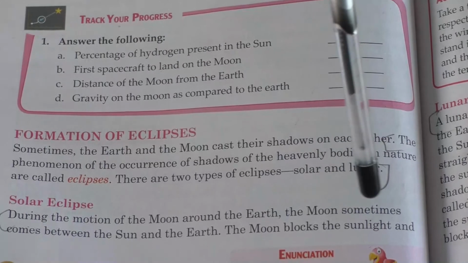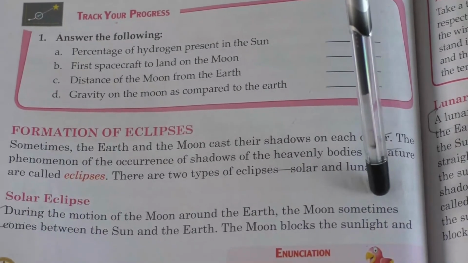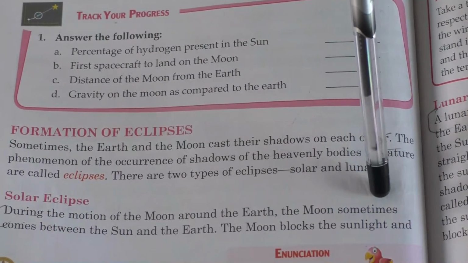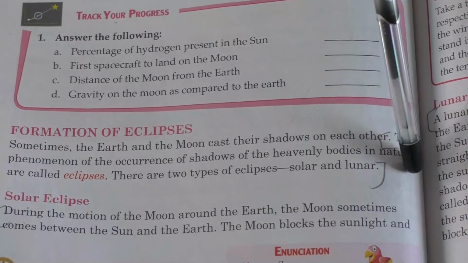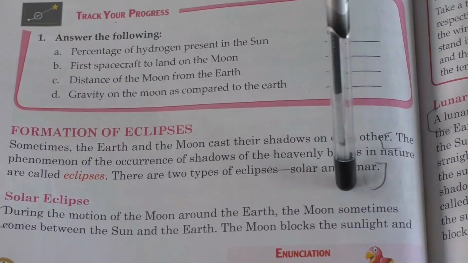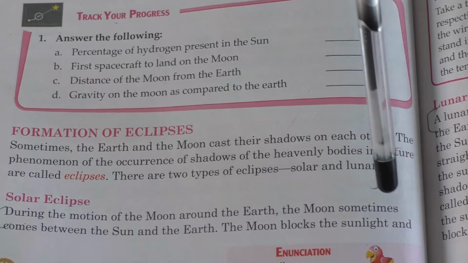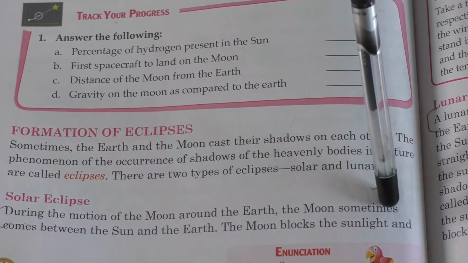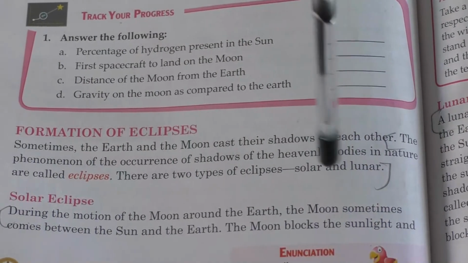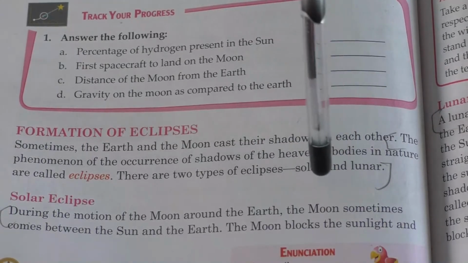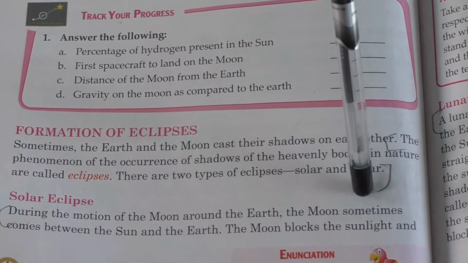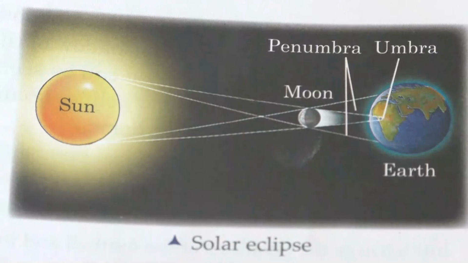The moon blocks the sunlight and casts its shadow on the earth. That is said to be a solar eclipse. Clear, children? Yes.